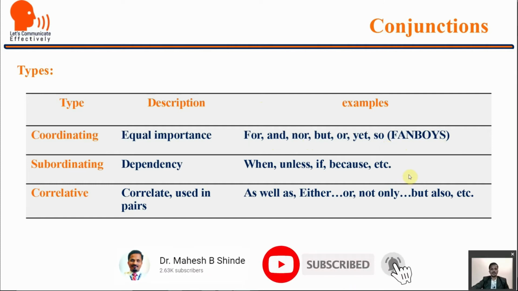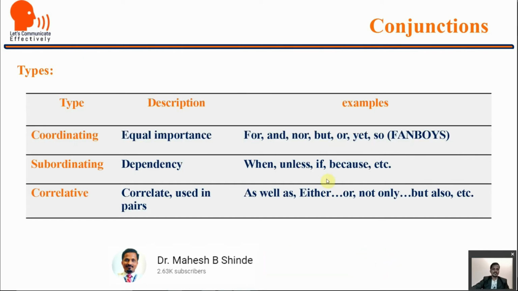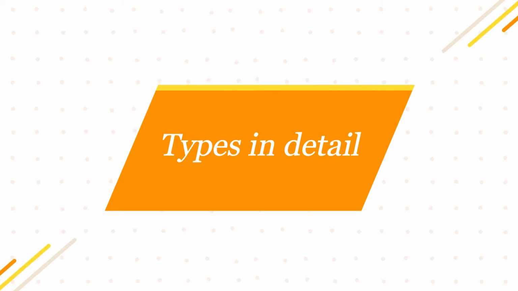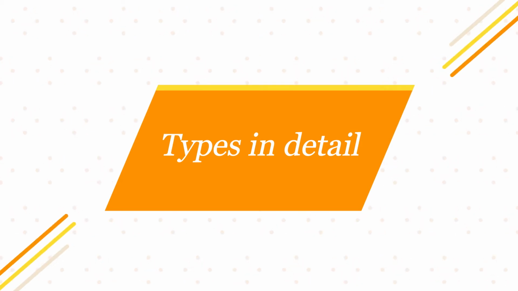Subordinating, they show dependency: when, unless, if, because. Correlative, they correlate and are used in pairs. For example, as well as, either or, not only but also, etc. Let us see those types in detail now.